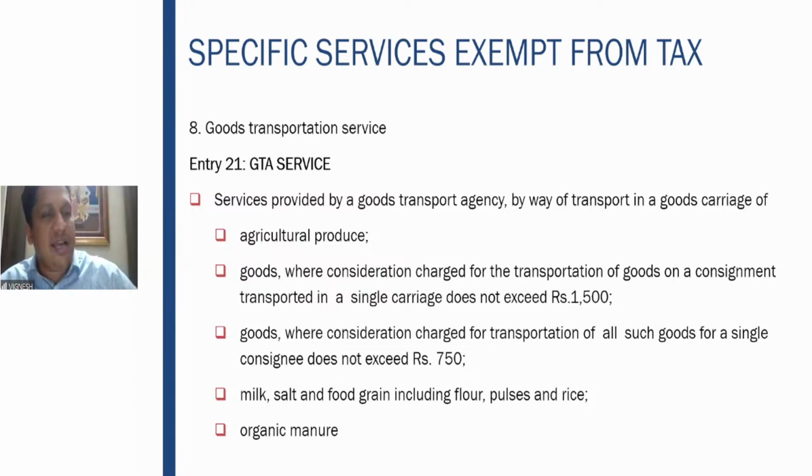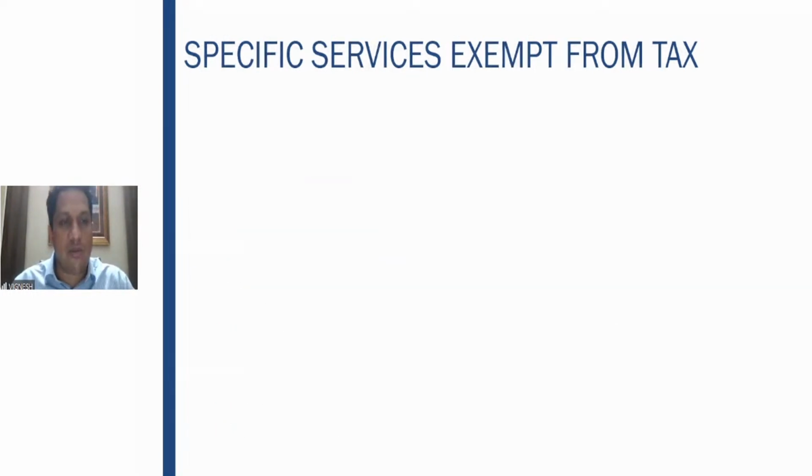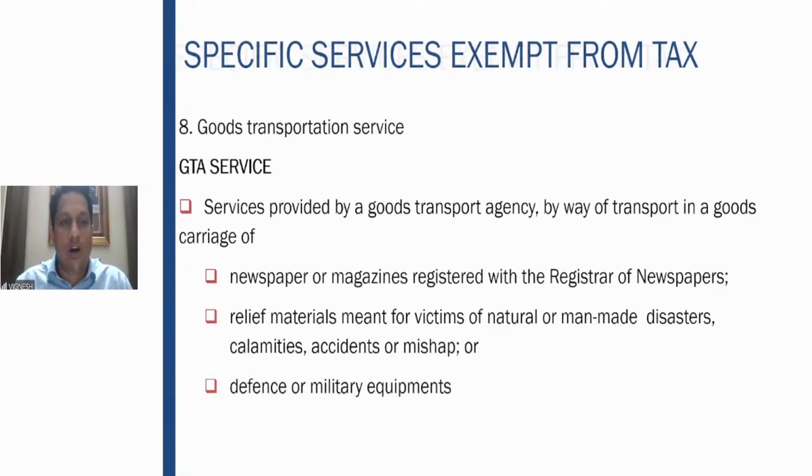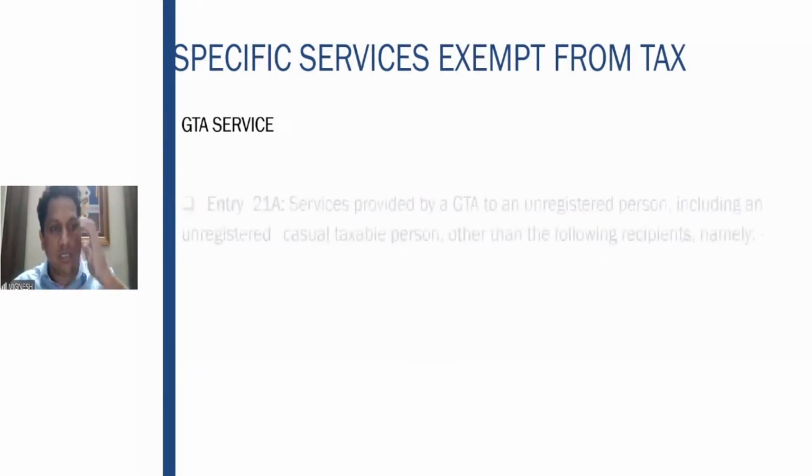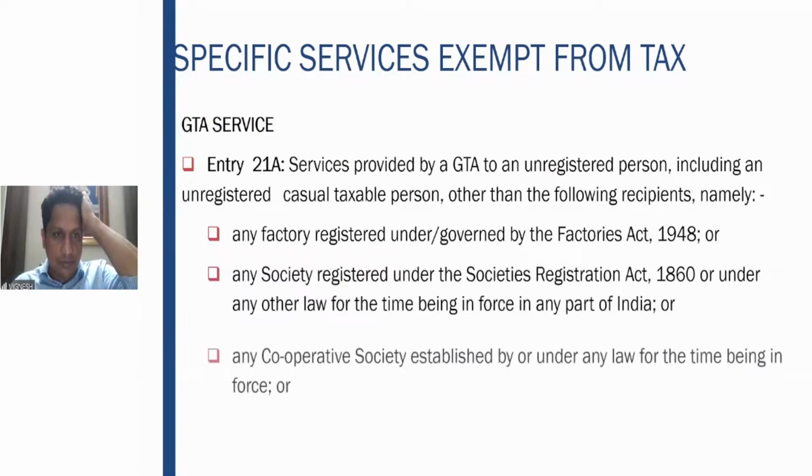Then from one consignee, that is from one customer, you are charging an amount which does not exceed rupees 750, again exempt. You are transporting milk, salt, food grain, etc., exempt. Organic manure, exempt. Fine. And all these also will be covered. So all these, which is service provided by goods transport agency by way of transport of all of this, that also is very much taken as an exemption.